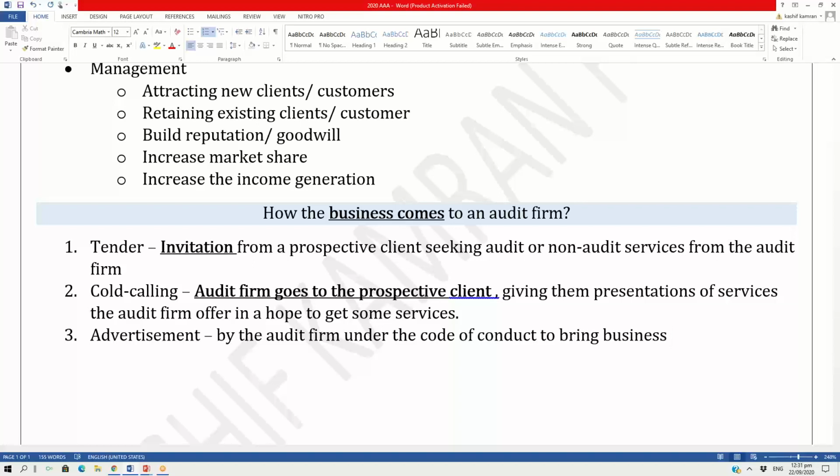Just one exam question, of 7 marks, in the 2015 December exams. No question before that, no question after that. But that shows a standalone question has come on advertisement, seeking students' knowledge on it. Tender and cold calling are involved in a case study, and the case study will tell you how the client has approached you. So nothing to worry about there.